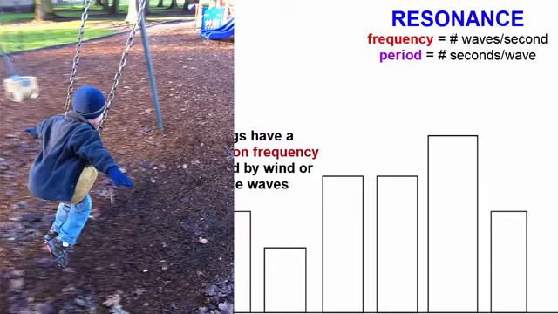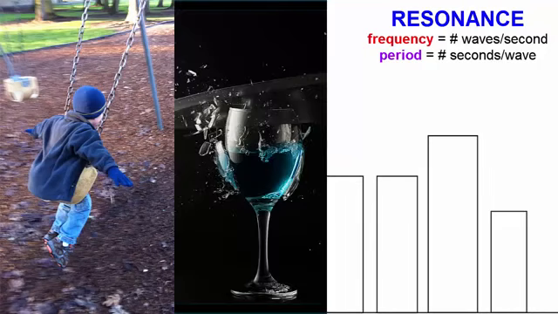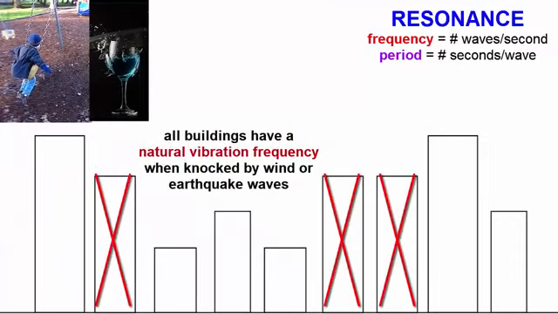You can see examples of resonance when you push a child on a swing. If your pushing period matches the child's swinging period, the child will swing higher and higher. Or when an opera singer matches the frequency of a sound wave to the frequency of a wine glass and makes it shatter. After an earthquake, you would see evidence of resonance if you notice that all buildings of a particular height experienced more damage than other buildings shorter or taller.